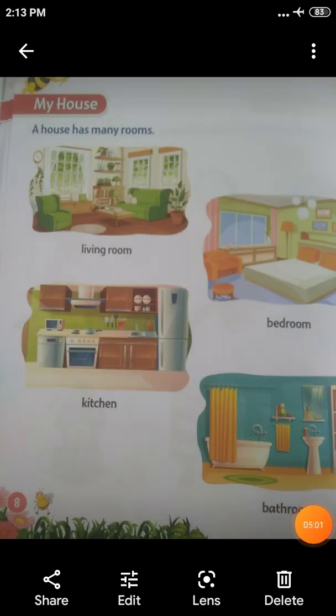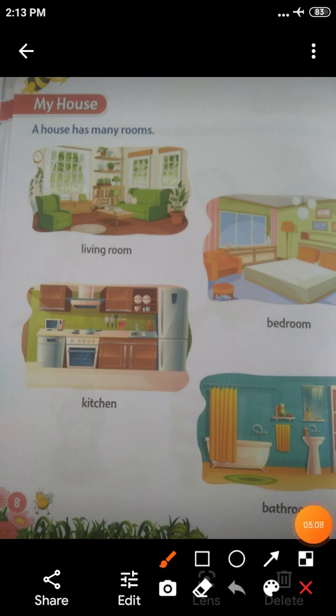The next topic is my house. See, a house has many rooms. First one living room, second one bedroom, third one kitchen, and fourth one bathroom. Okay.